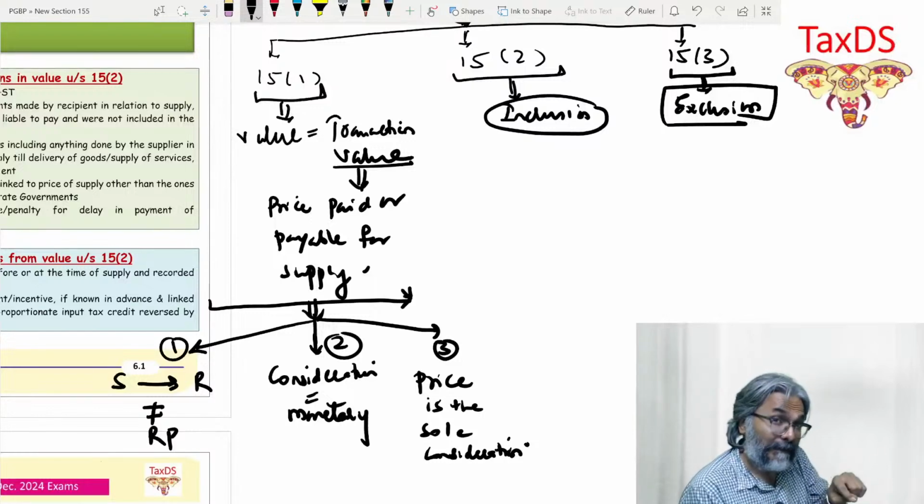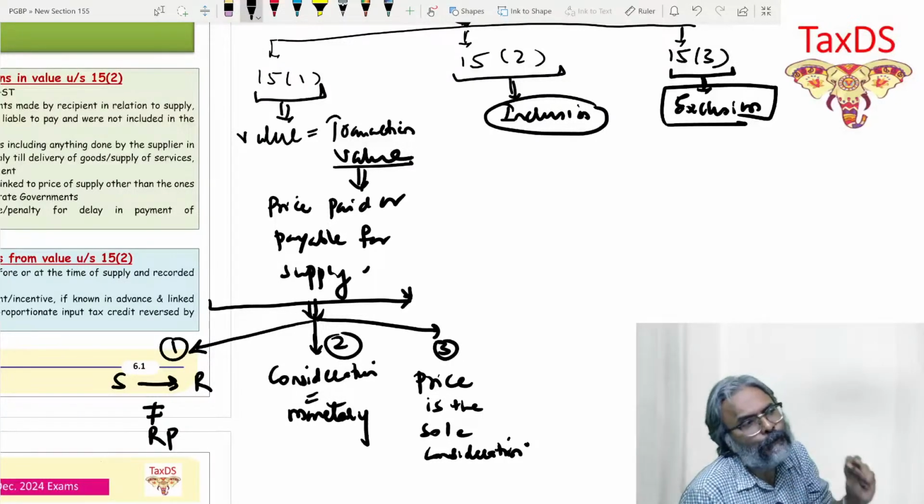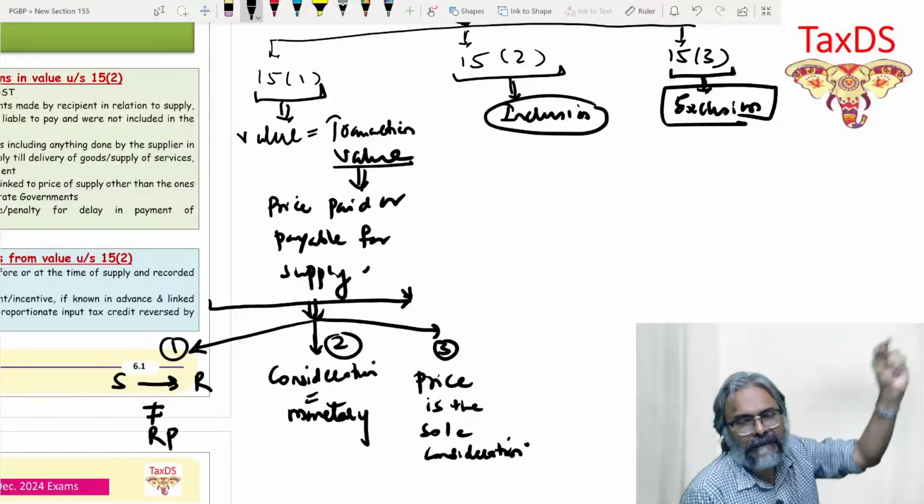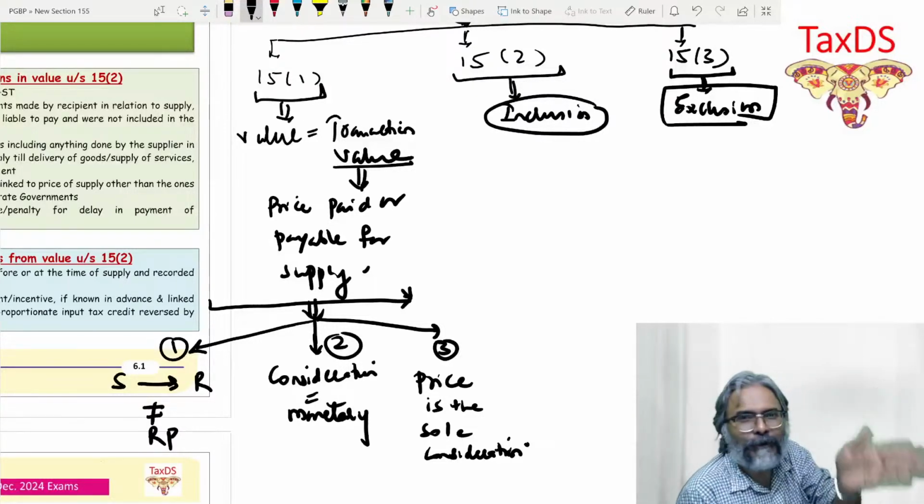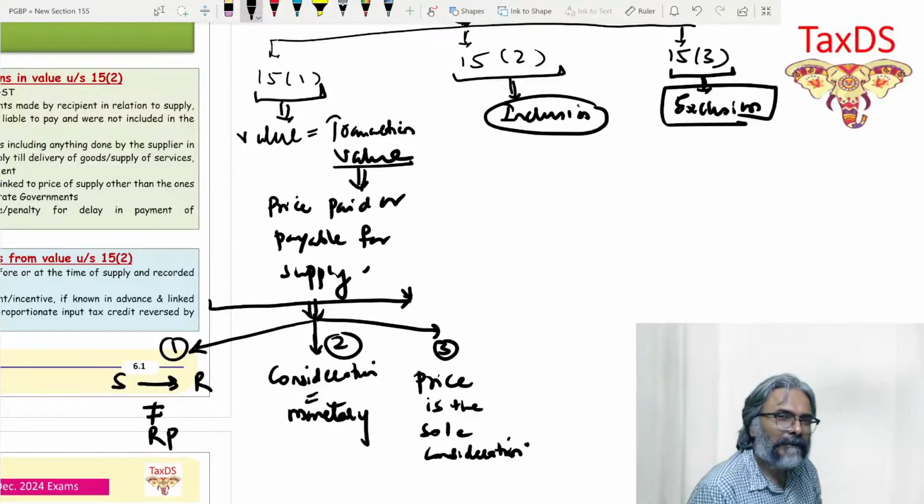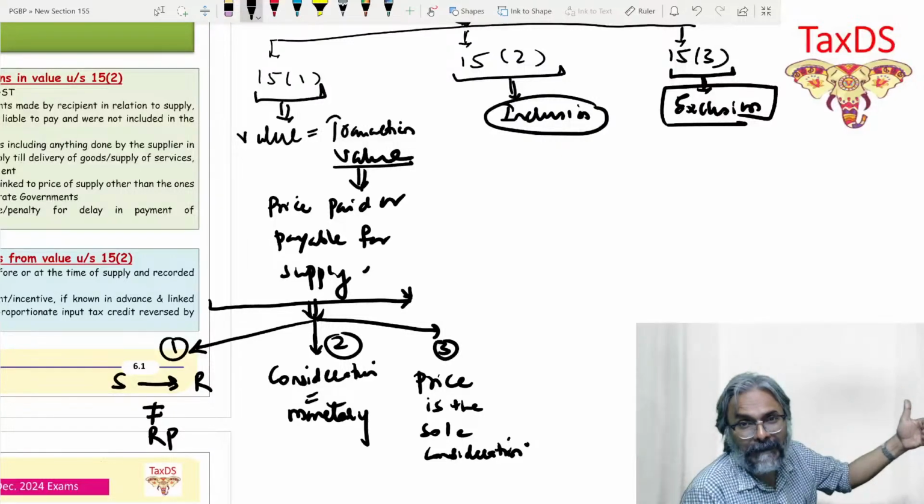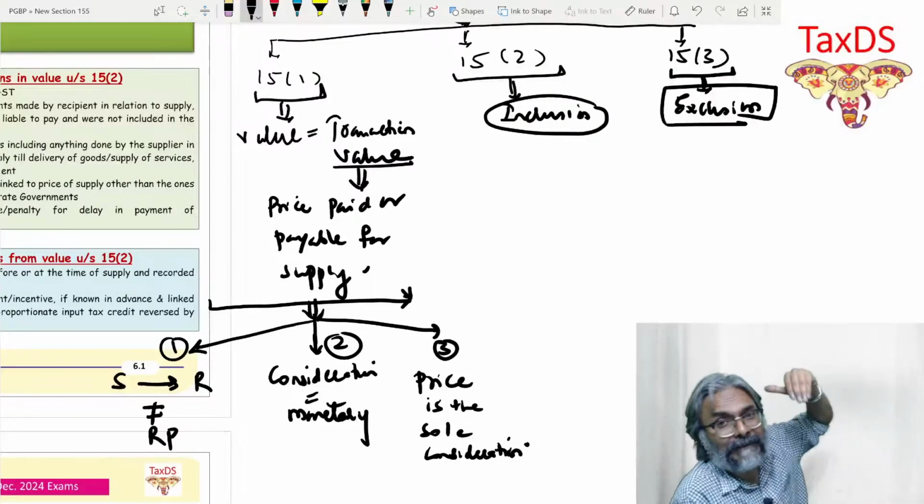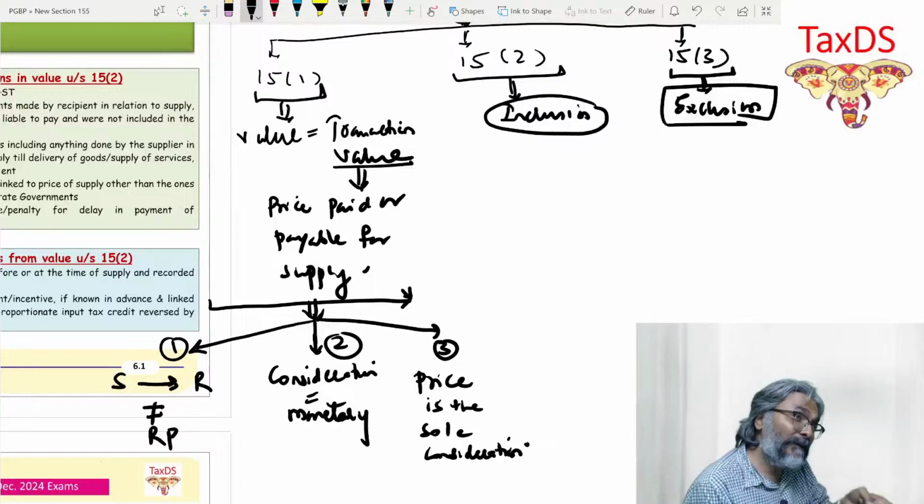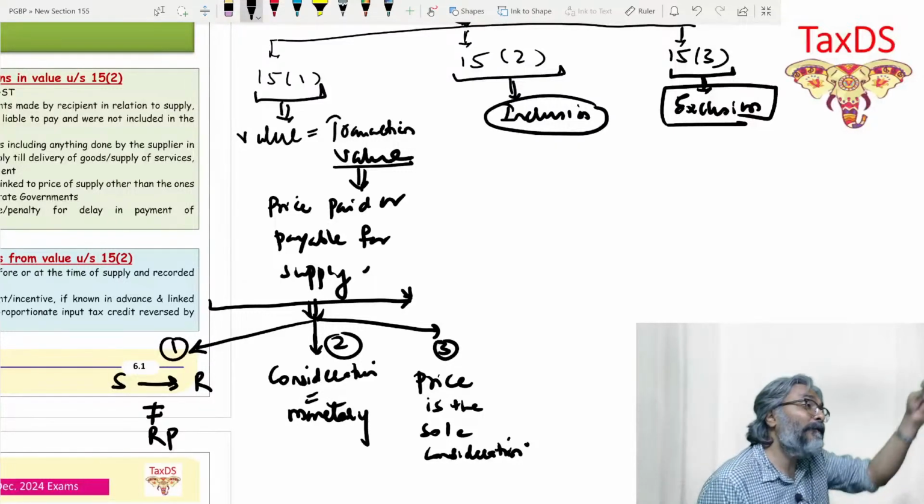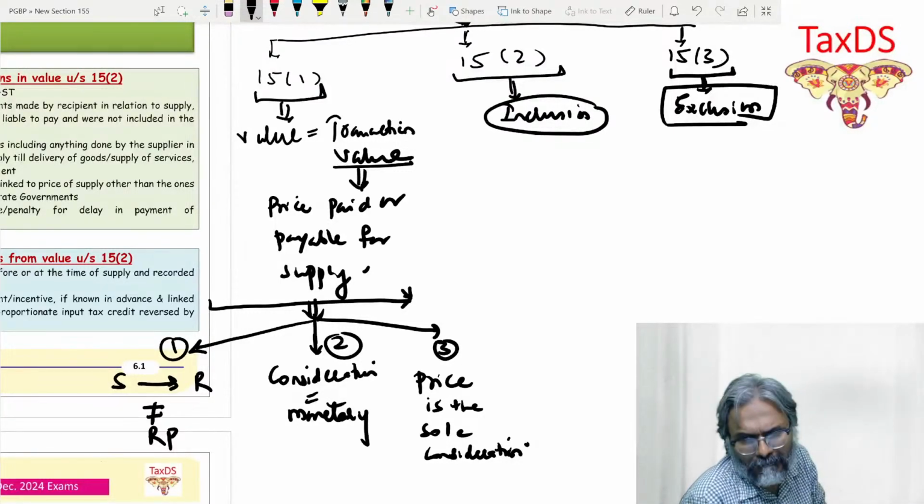But supposing I split the price and say the tuition fees for my lecture is 7,000 rupees, and books and periodicals is 3,000 rupees. Now I am showing separately in my invoice that 3,000, distinguishing it from the 7,000. That 7,000 is for tuition, 3,000 is for books and other notes, materials. For that, I'm charging you 3,000.